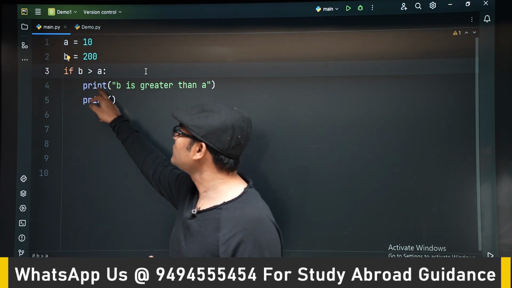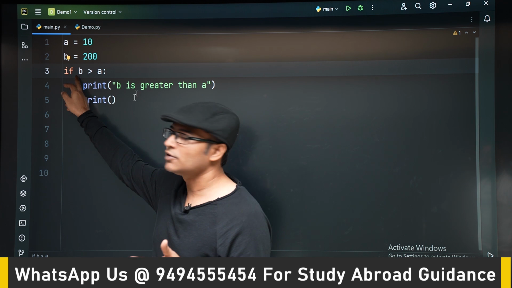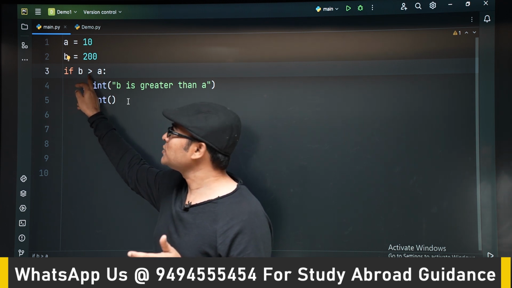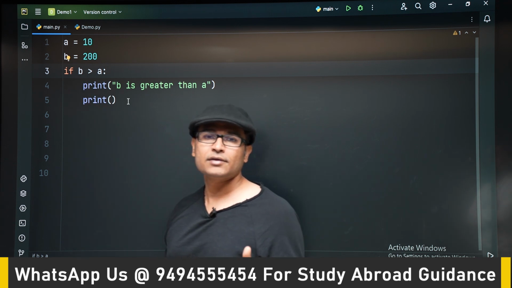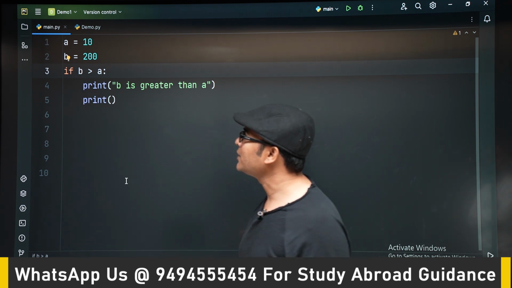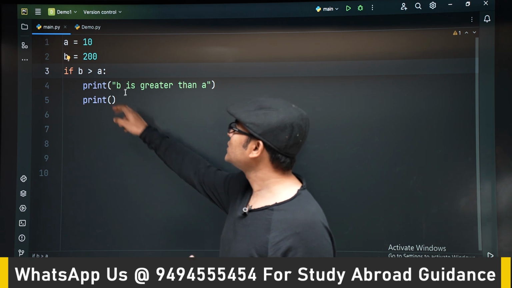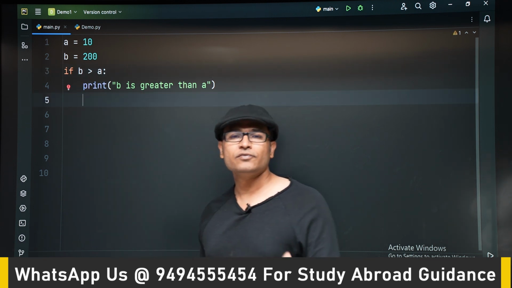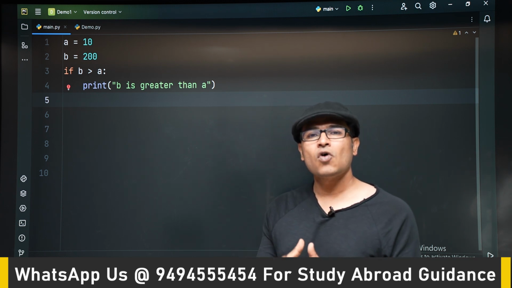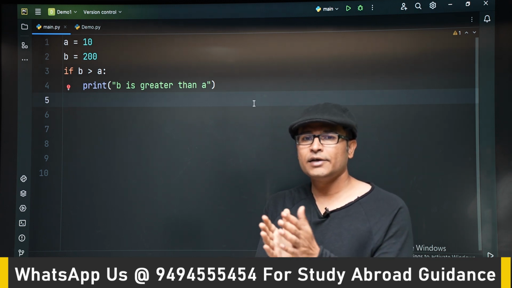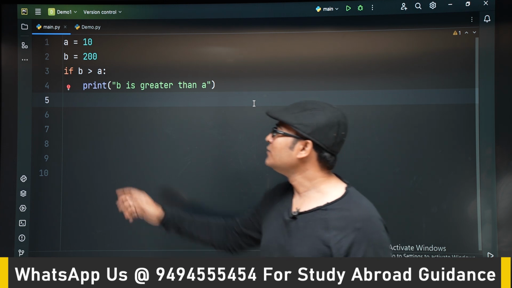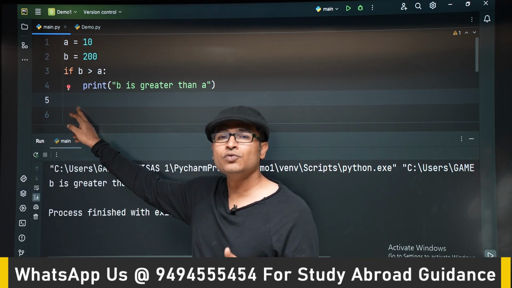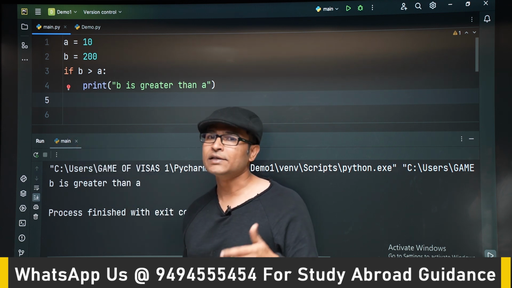Okay, these two print statements are present inside the if block, and this is called the condition, and this is the comparison operator, greater than, less than. We will see what the comparison operators are later. So now if you see this, we have written if. You can write a plain if without an else, or if you want an either-or condition, which means if this condition is true, you want to do something, and if this condition is false, you want to do something else, then you can add an else.